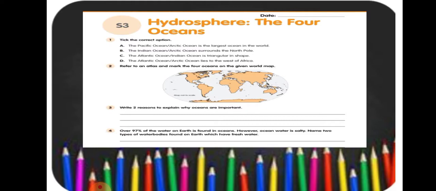Question number 4, over 97% of the water on earth is found in oceans. However, ocean water is salty. Name 2 types of water bodies found on earth which have fresh water. You know the answer. Two types of water bodies which have fresh water are rivers and ponds.